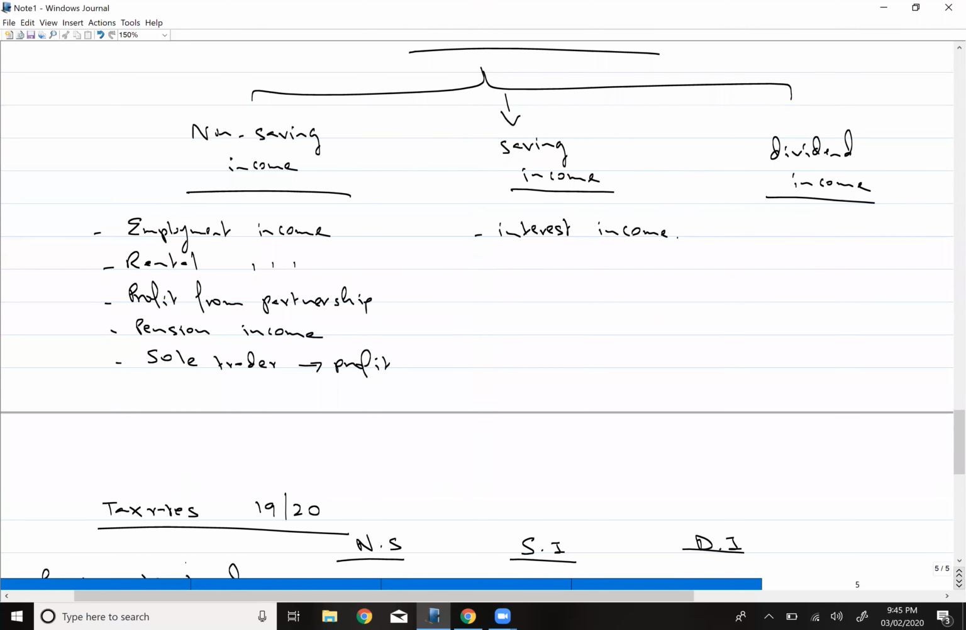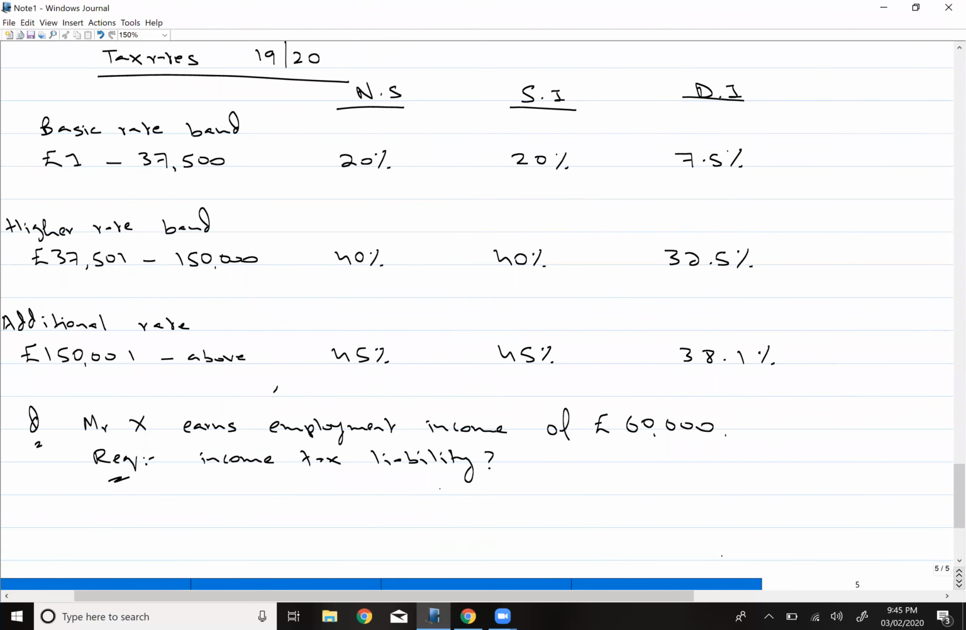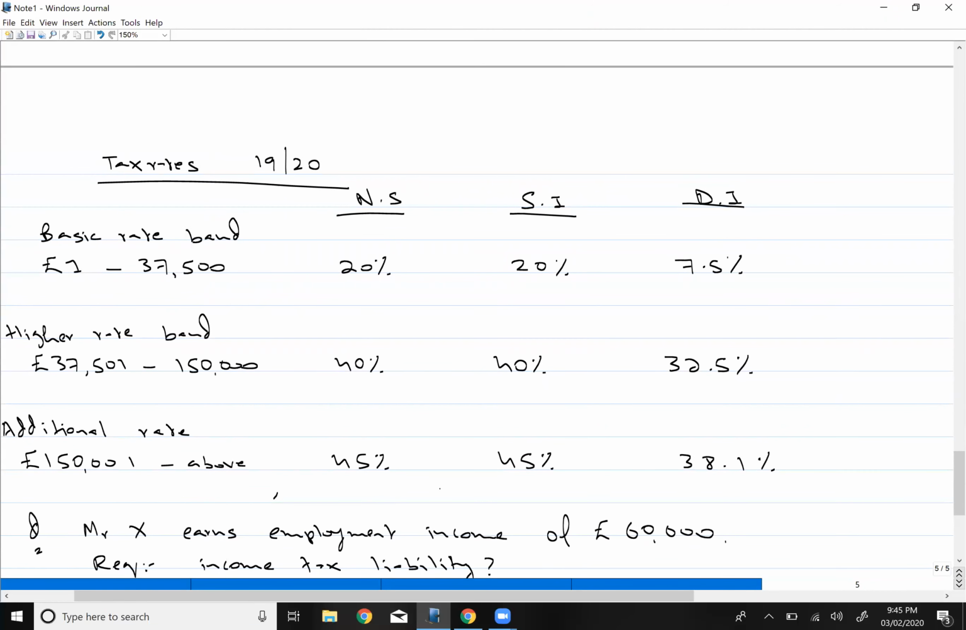So now the question is, what are the tax rates? These are the tax rates. Now these tax rates are given in the exam. We are studying the tax rates for the tax year 19/20. Okay, so this is the table.